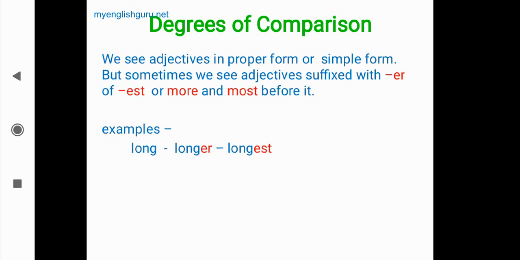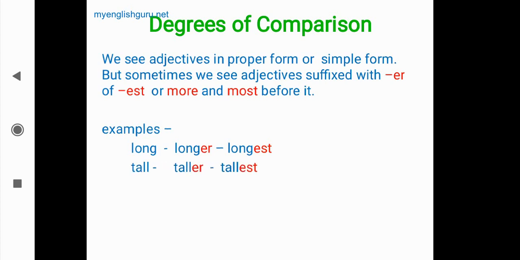Okay, now then, which are those words? Examples: long, longer, longest. See, er and est are added to the word long. This is the same adjective, but the forms are different.